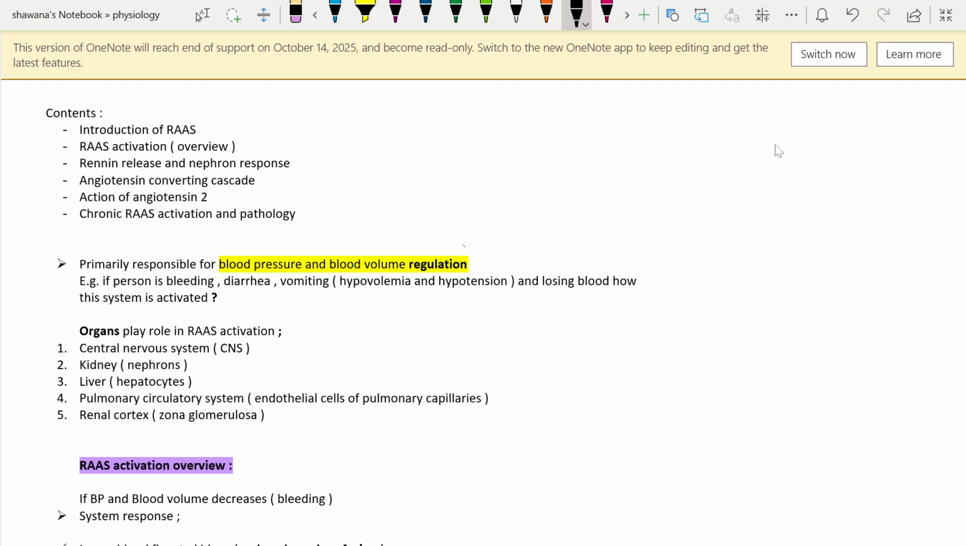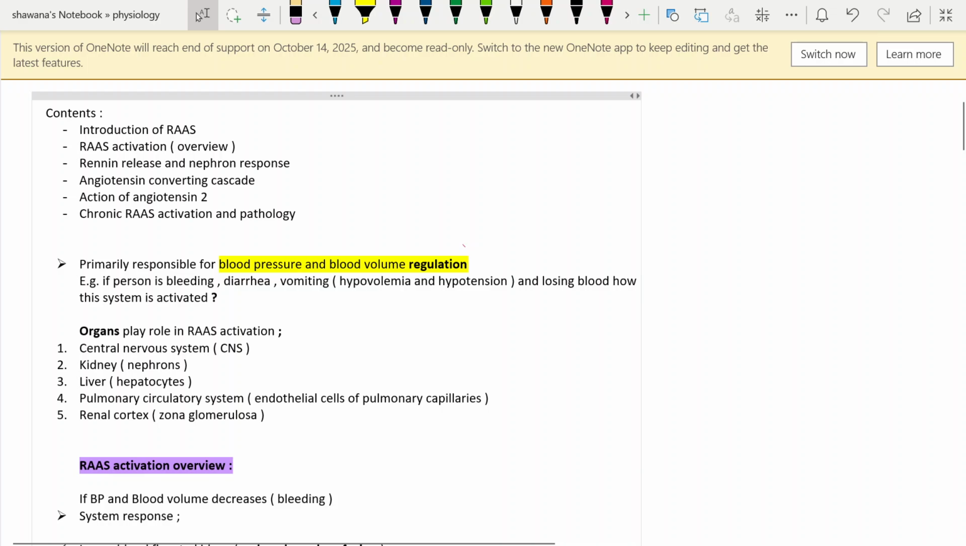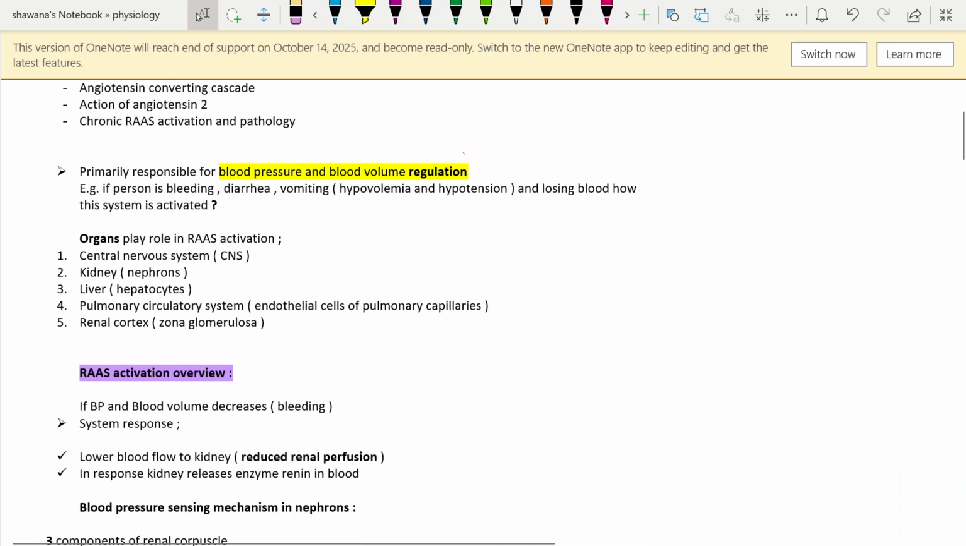For example, if a person is bleeding or is suffering from diarrhea or vomiting, his or her body fluids are going to be lost in different ways, right? So he is going to suffer from hypovolemia and hypotension, and he is losing the blood. So in this regard, how is this system going to be activated? First of all, it's very important to know what are the organs that play a role in the RAS activation.